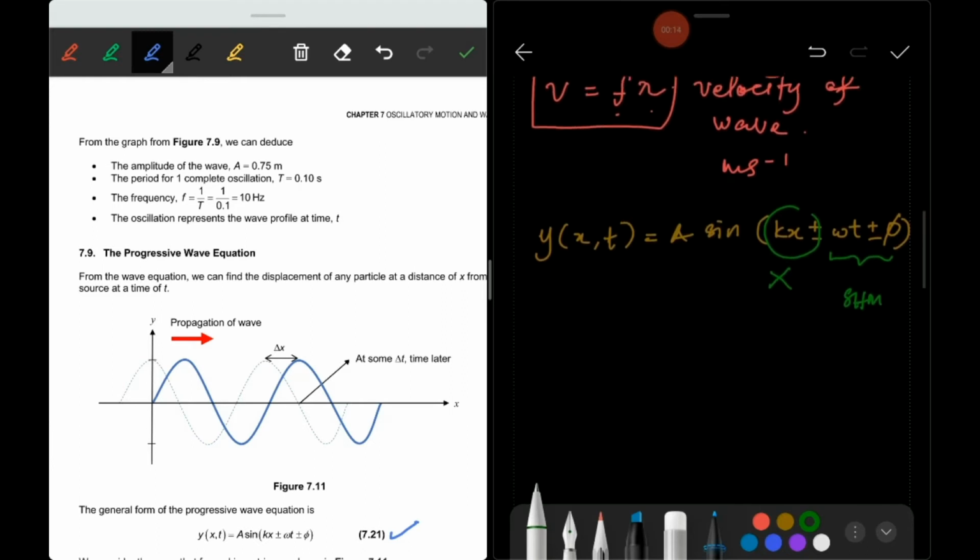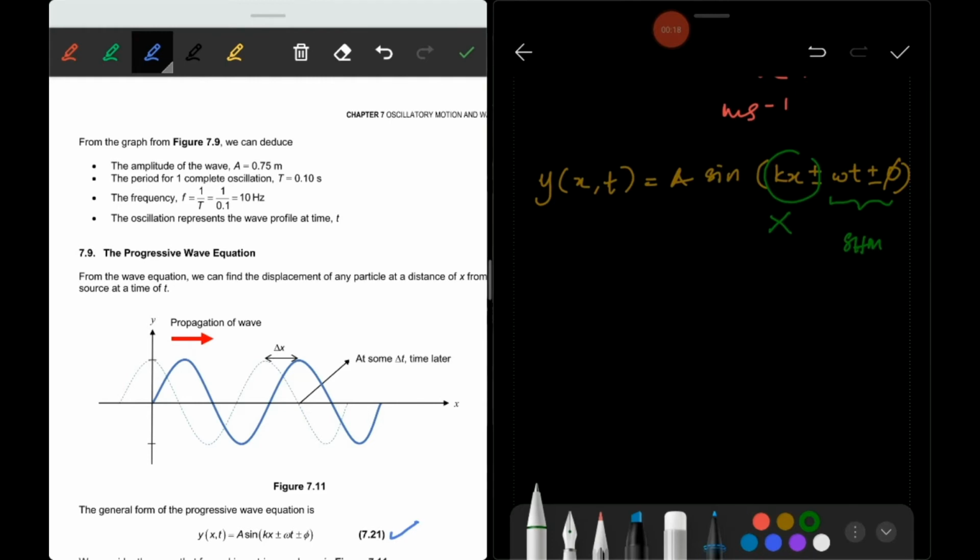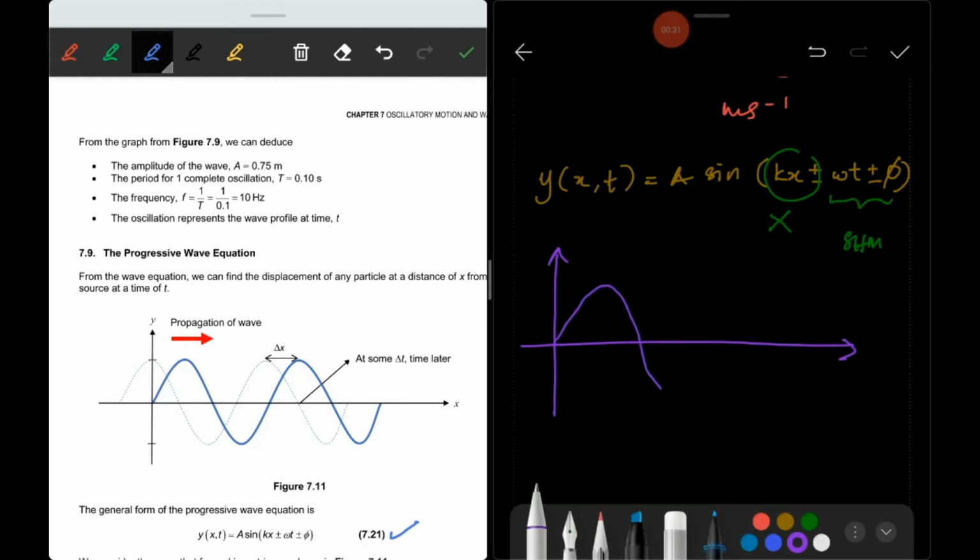So back to, you can see, let me draw first the form of wave. For example, this is the wave. My drawing is not good, I'm sorry.